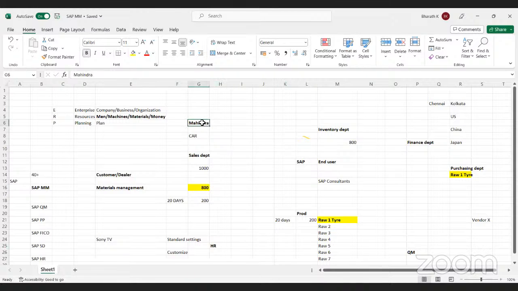Similarly, whenever this Mahindra company purchases the SAP software, they'll get the SAP software with the standard settings. Standard settings means everything is a standard setup, which helps in your business transactions, everything in a standard format. But those standard things won't help for your business process. Why? Because your business process has different requirements, your business has a different model. So as per your business process or business requirement, if you want to do customization in your business, in that scenario, a company like Mahindra will give this SAP project to an IT company.